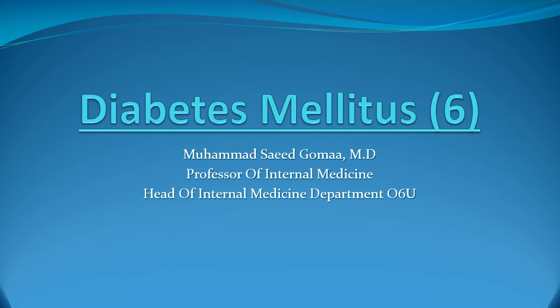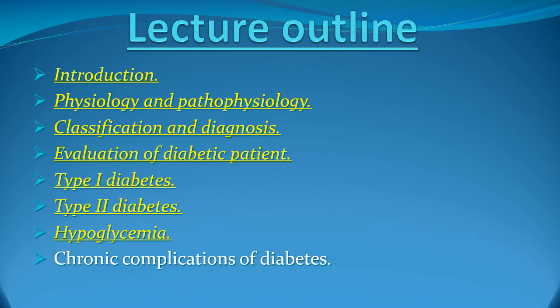This is the last part of a series addressing the topic of diabetes mellitus. The highlighted items with the yellow color represent the topics that we have finished in the previous presentations. We spoke about introduction, physiology and pathophysiology, classification and diagnosis, how to evaluate a diabetic patient, type 1 diabetes and type 2 diabetes, and we spoke in full details the pathogenesis and the drug treatments.